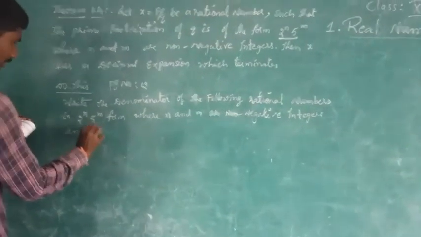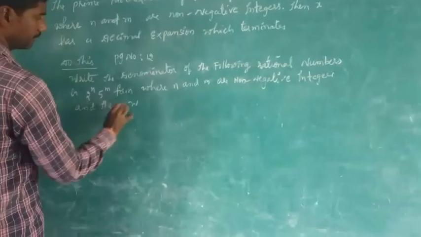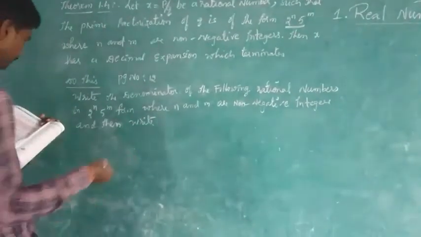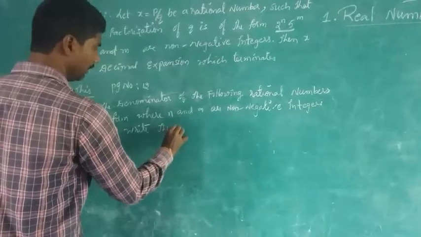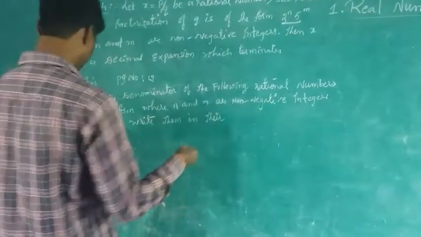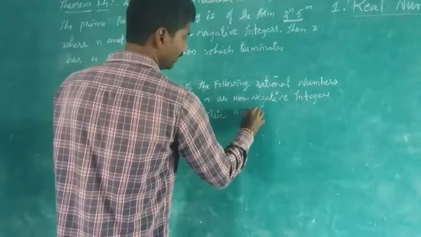And then write them in their decimal form.